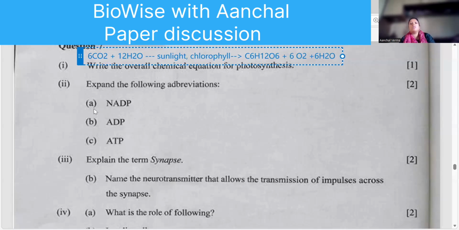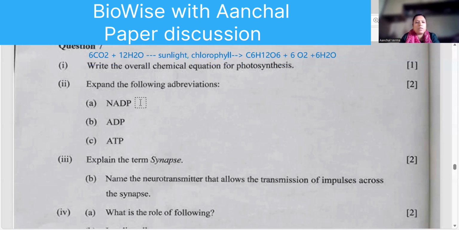Okay, this is your complete equation. If you write this, you get full marks.